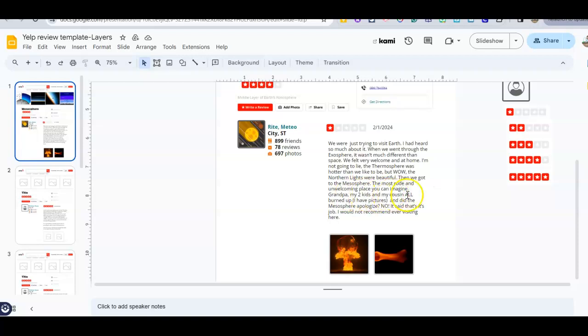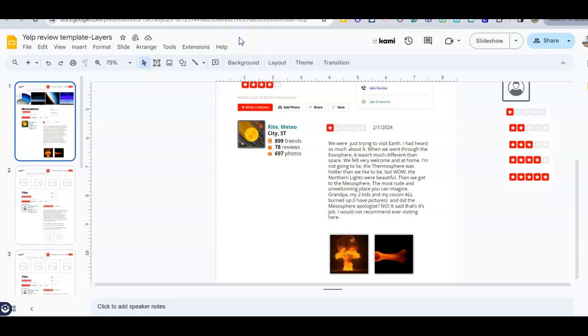Grandpa, my 2 kids, and my cousin all burned up. I have pictures. There they are. And did the mesosphere apologize? No. It said that's its job. I would not recommend ever visiting. 1 star. Is that really hard? Can you be a little silly? Sure, you can be a little bit silly.